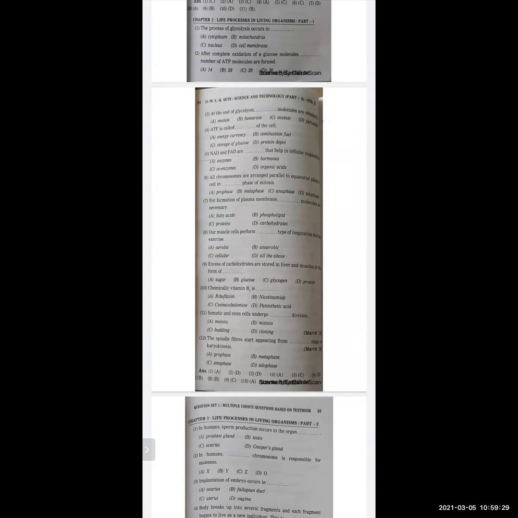Okay, next one. That is also important. IMP one. The spindle fibers start appearing from dash stage of karyokinesis. This question was asked in 2020, March 2020. So options are prophase, metaphase, anaphase, and telophase. And the correct option is metaphase.